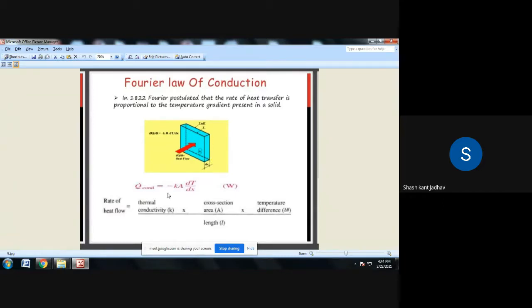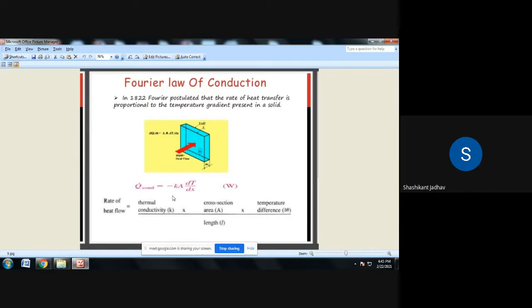So Q is equal to, what is the proportionality constant? Minus K. What is the meaning of this minus sign? This K is nothing but thermal conductivity, for the solid, where heat transfer takes place in the form of conduction. According to Fourier's statement, Q is directly proportional to area and change in temperature with respect to distance. We remove the proportionality sign and take equals, so there is a need of a proportionality constant. That is thermal conductivity. But there is a need to take the negative sign.